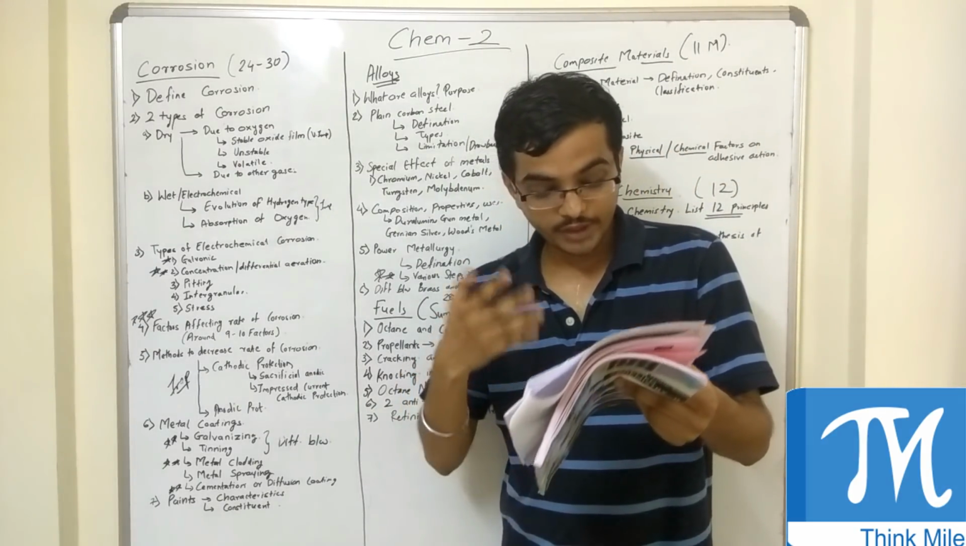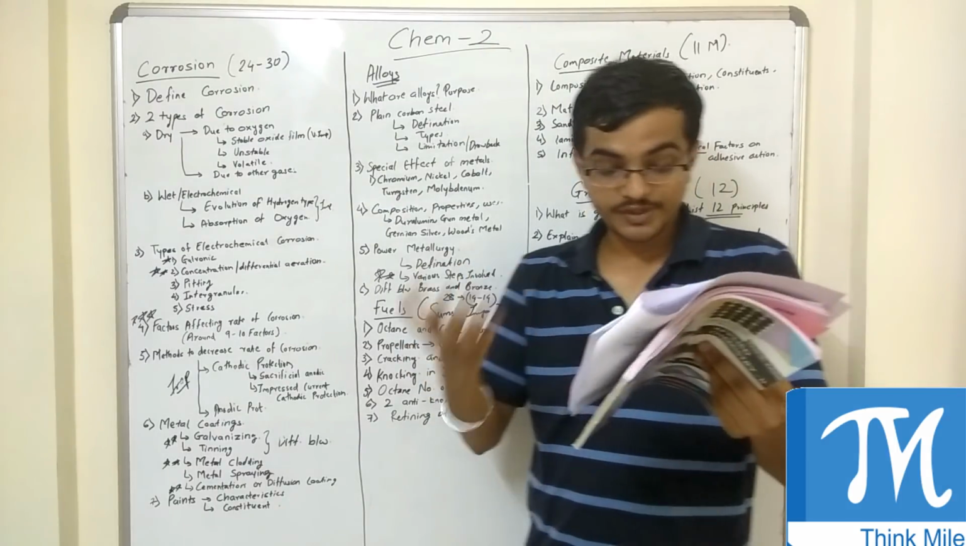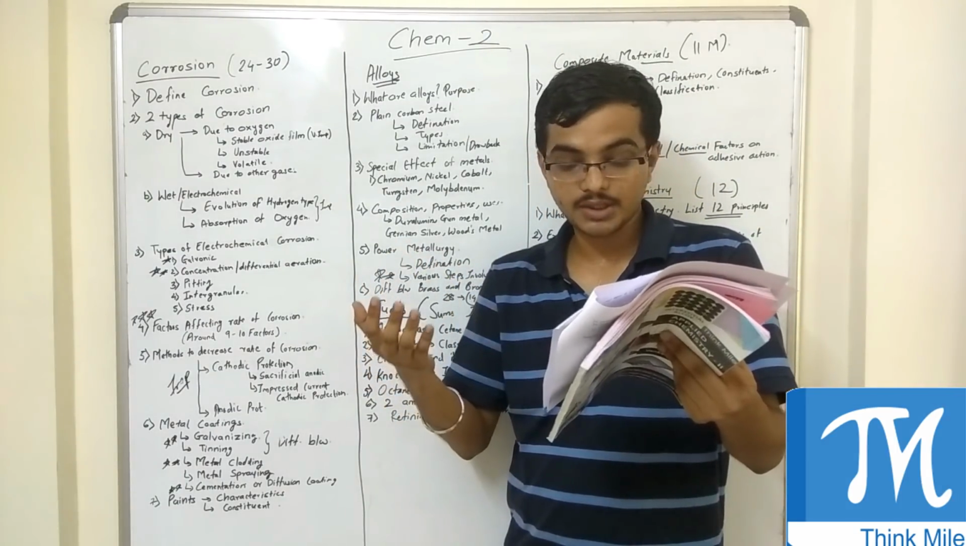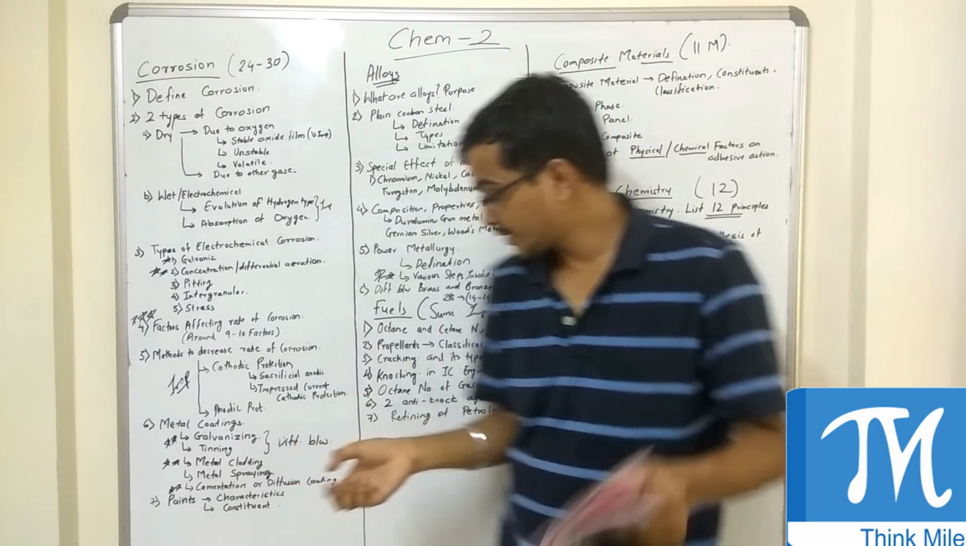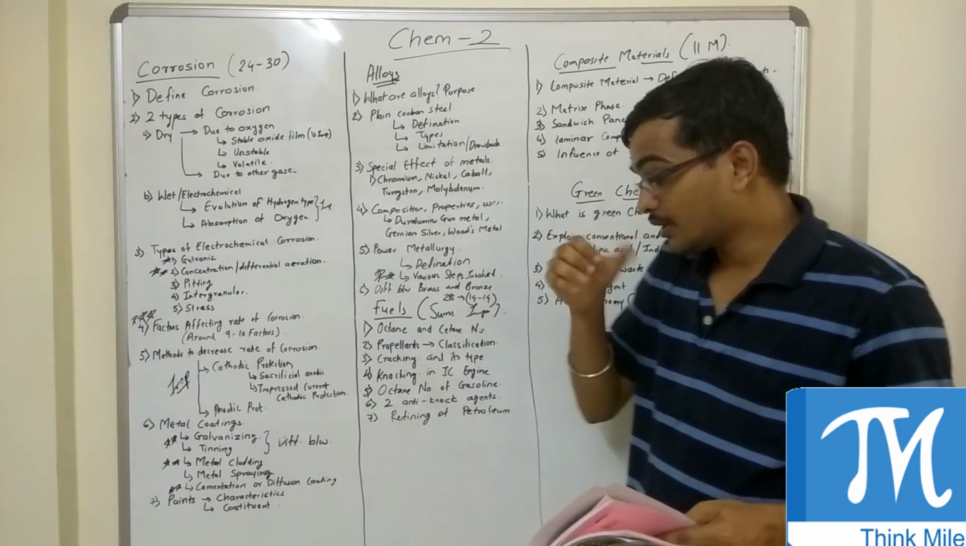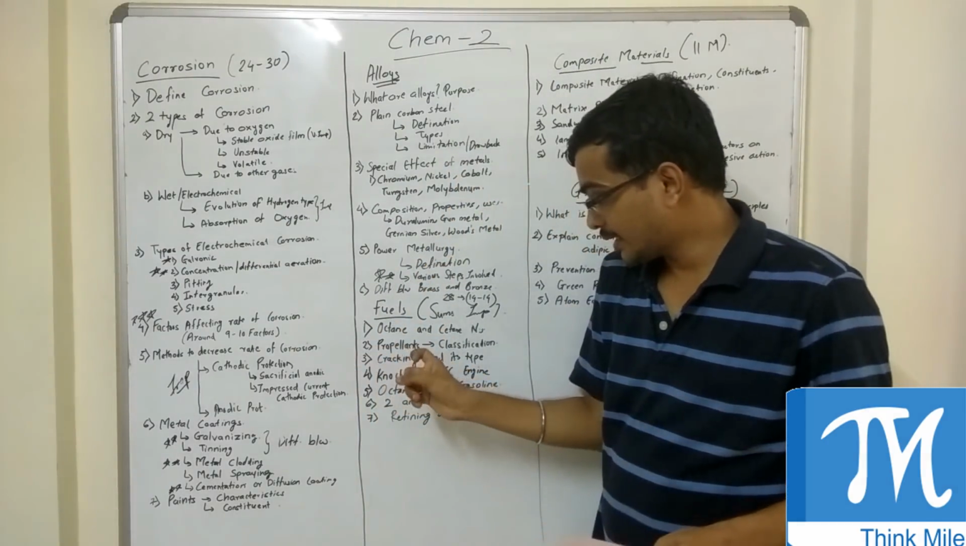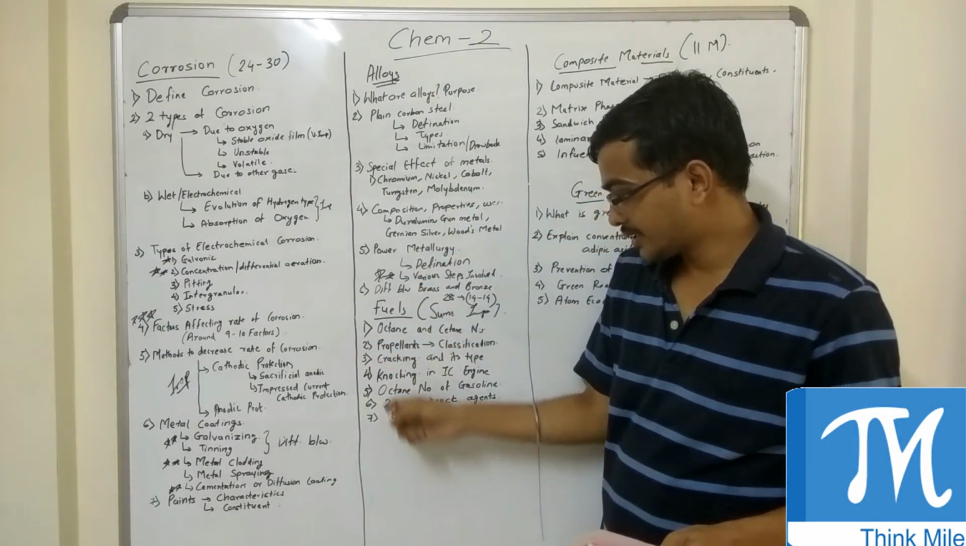What they ask is, with a suitable diagram, explain the process of refining of petroleum. Name any two fractions obtained. Okay, so this is about fuels. From fuels, sums are very important, and then next is all these questions.